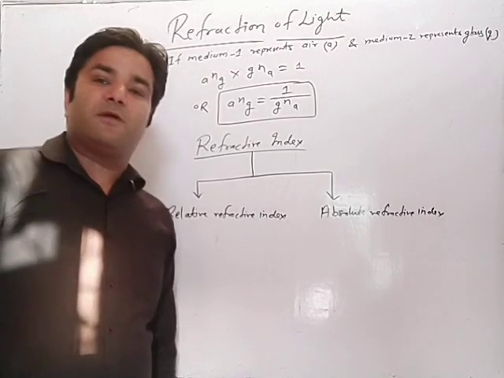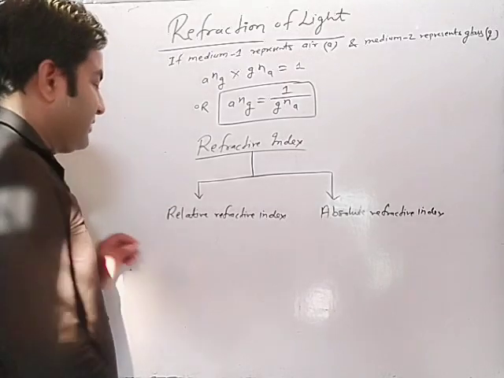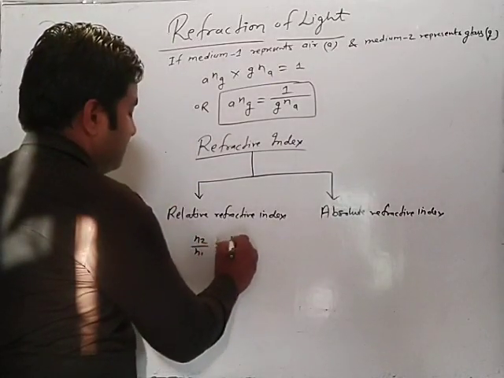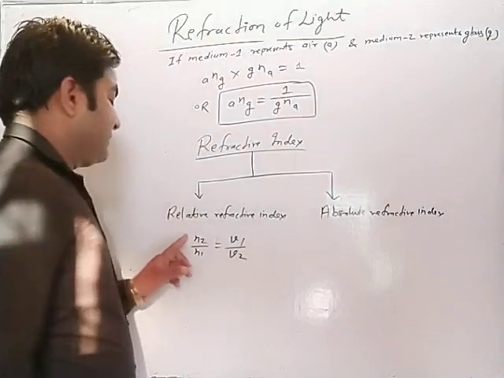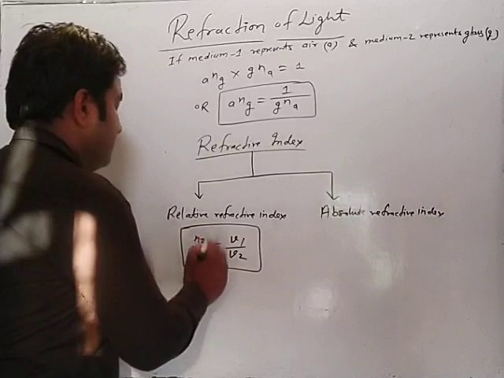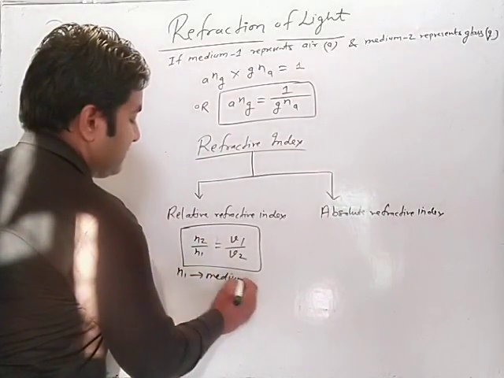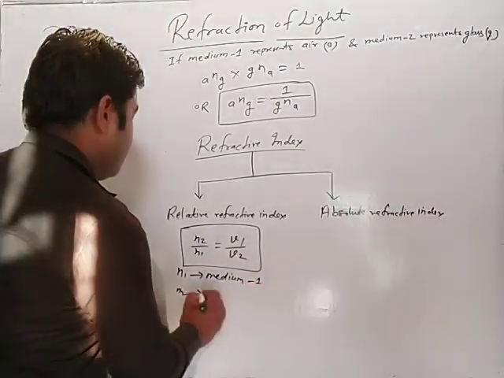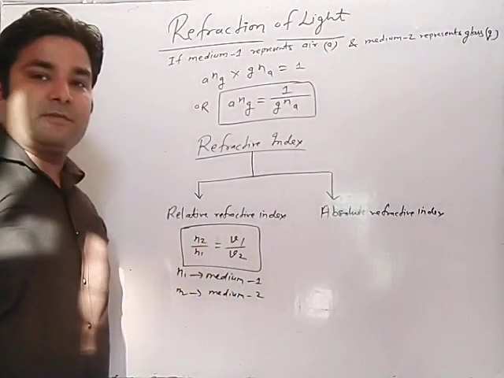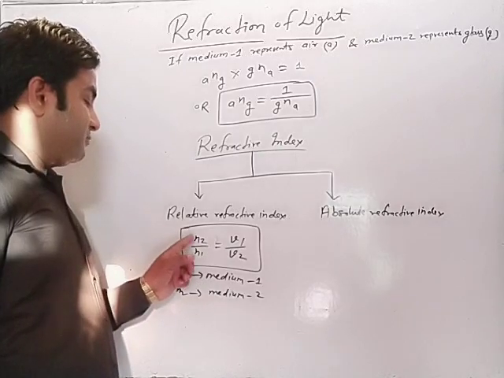When light rays goes from one medium to another medium, just like medium 1 and medium 2, here refractive index n2 upon n1 is equal to what? v1 upon v2. This n2 means refractive index of medium 2, n1 means refractive index of medium 1. And v1 means speed of light in medium 1 and v2 means speed of light in medium 2. This is the refractive index of medium 2 with respect to 1.